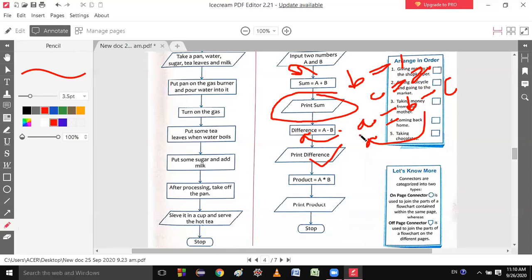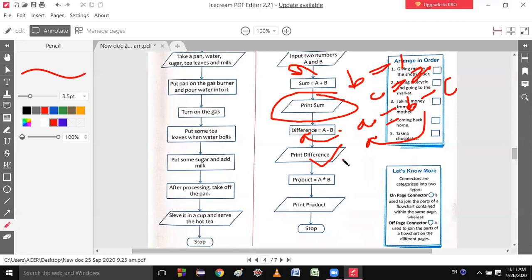Yes, sir. Then in the same way a minus b is stored to difference. Difference means the variable which stores the output, which stores the result. Then print the output, print difference.